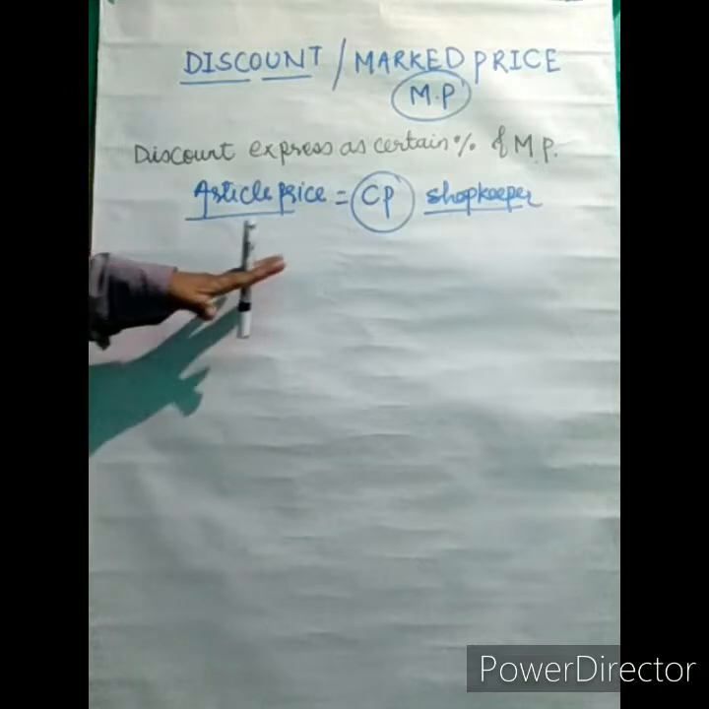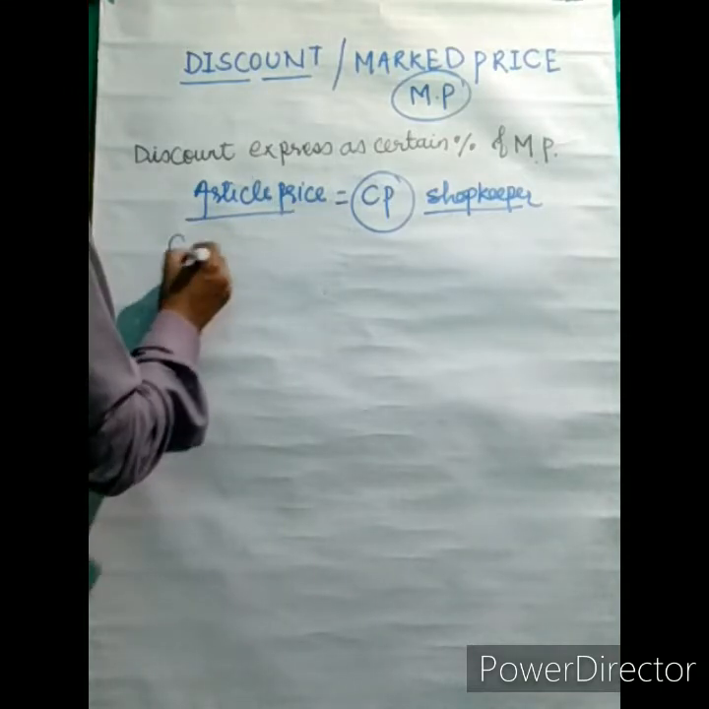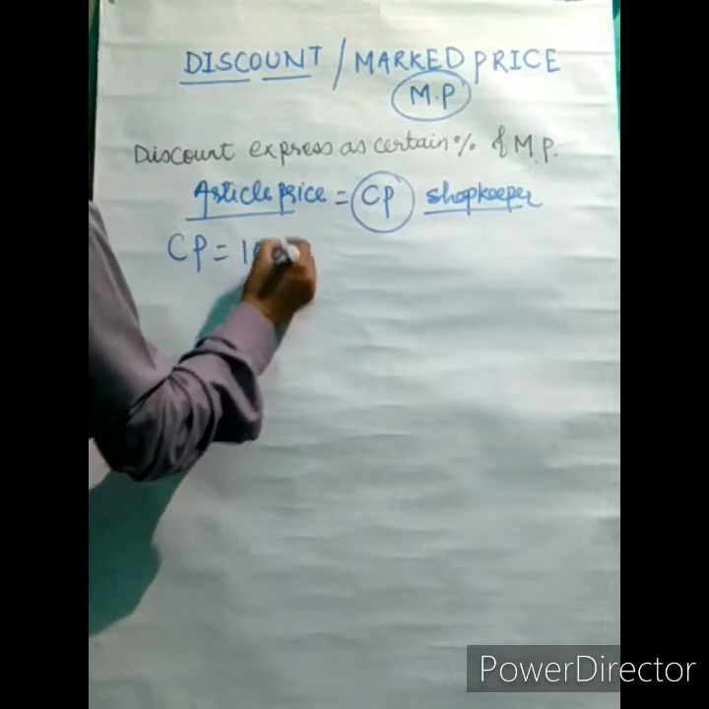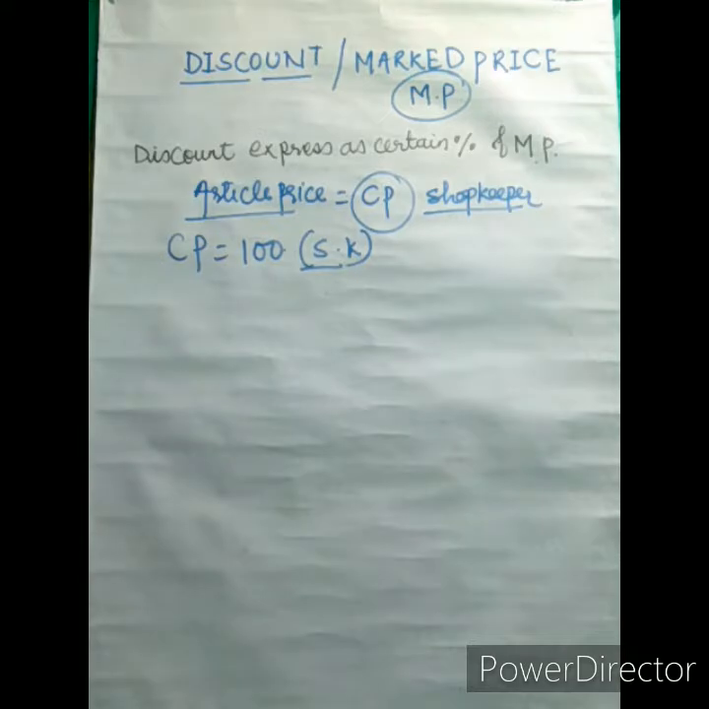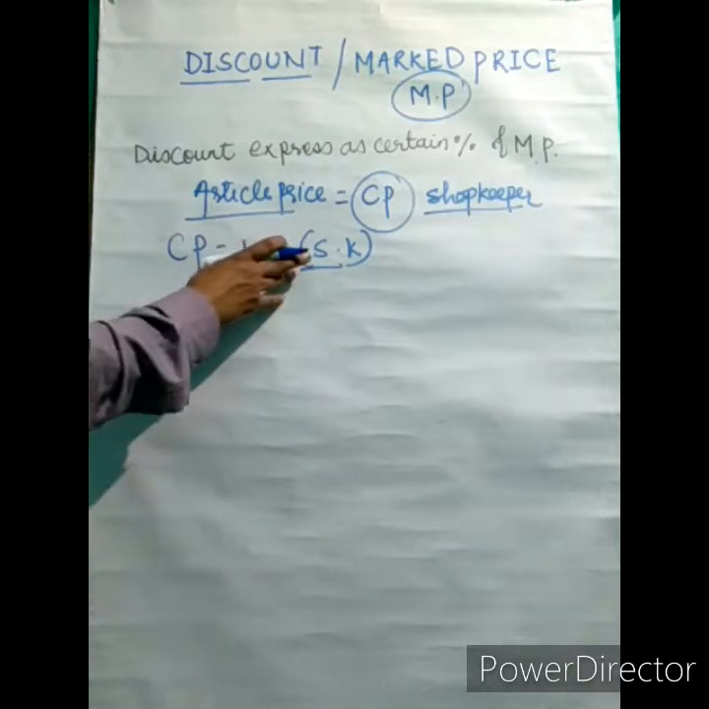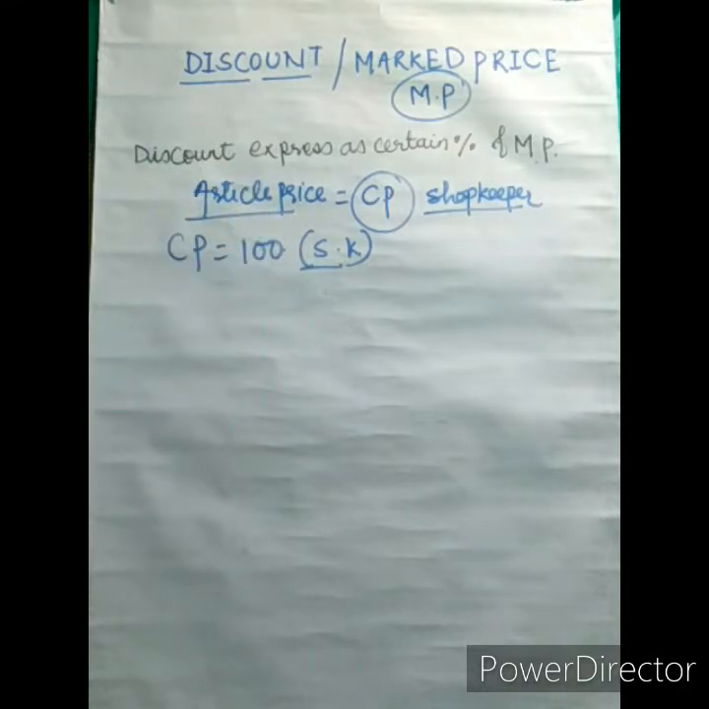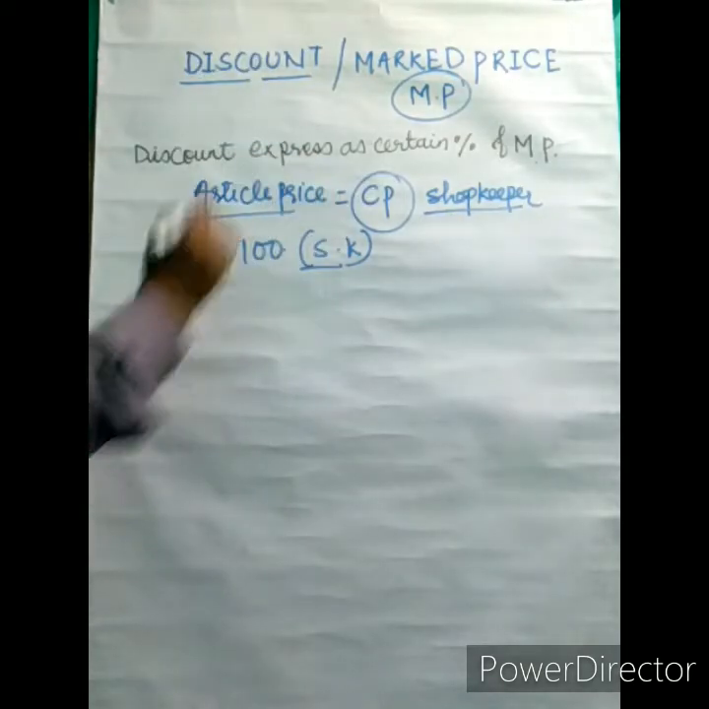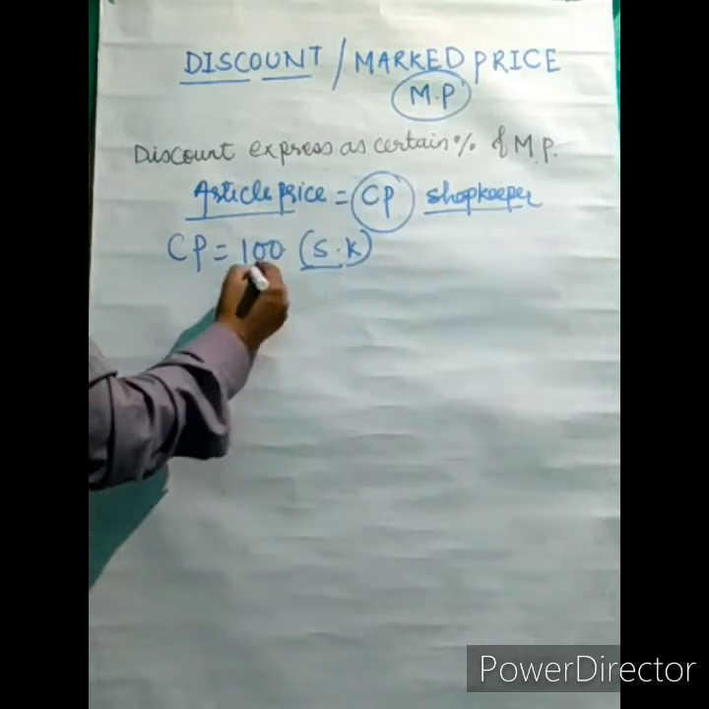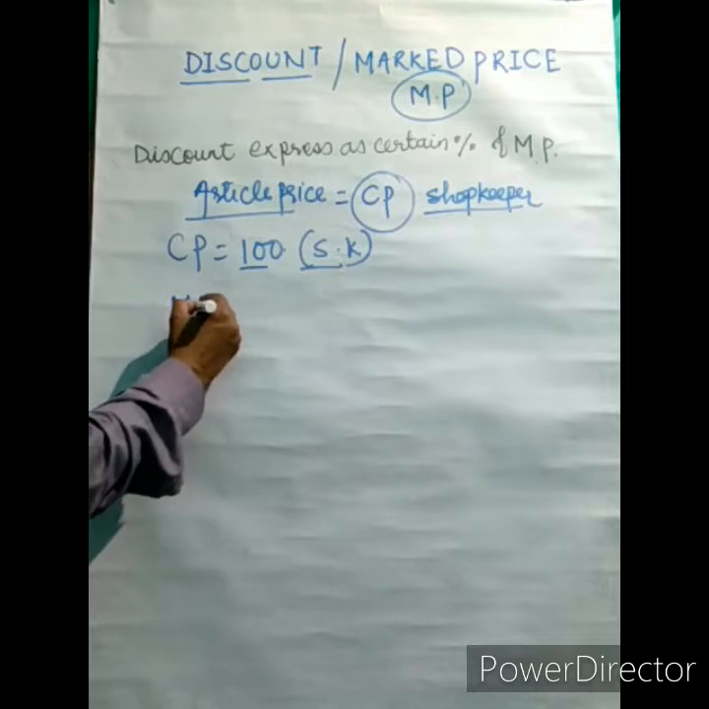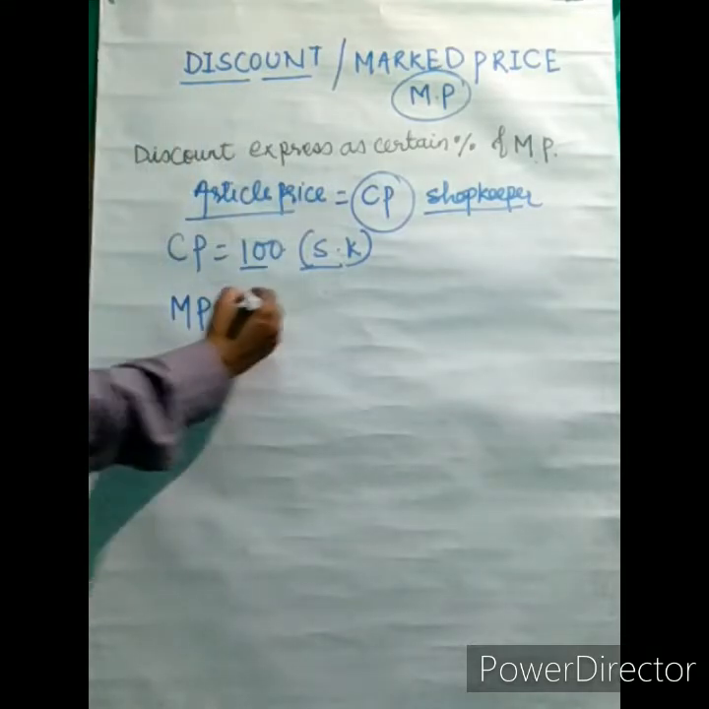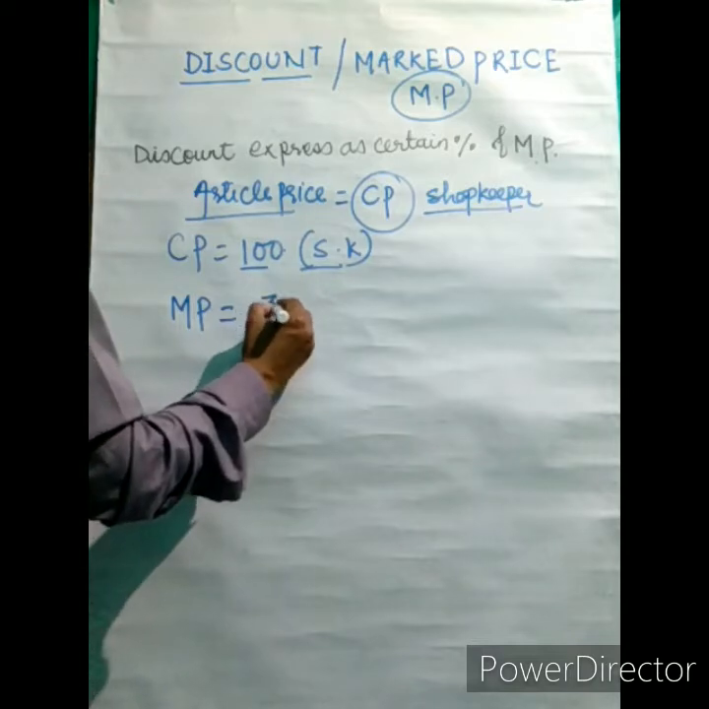Now let's see. CP we have written 100 rupees for the shopkeeper. Now the shopkeeper is not going to sell that particular article for 100 rupees. So what will he do? He will mark it a little up. He will increase the price. If it is a sari or a jeans, for jeans what will he do? He will mark a label on the jeans and he will increase it. Here it is written now 300 rupees.